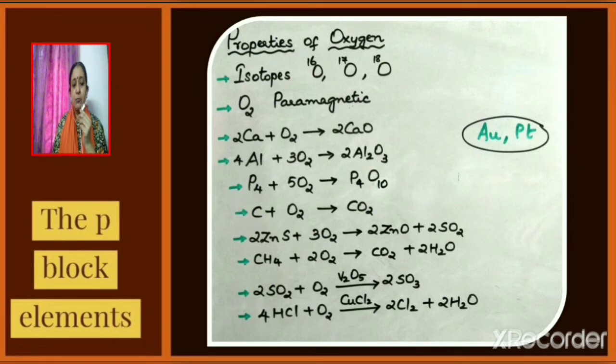Next, consider combustion of methane. Methane burns in air or oxygen to give carbon dioxide and water. Sulfur dioxide gets further oxidized to sulfur trioxide. The catalyst used is vanadium pentoxide. Now another reaction is HCl reacts with oxygen in the presence of CuCl2 to give chlorine and water.